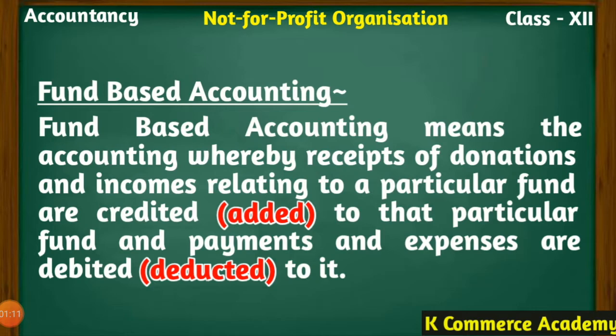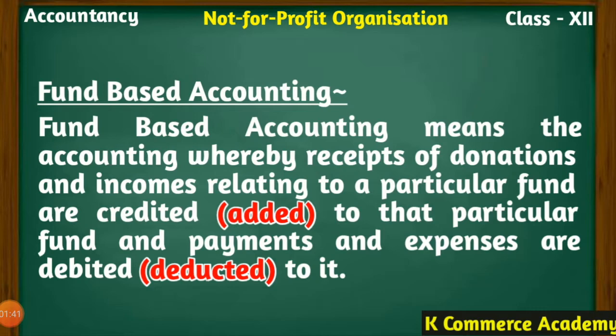Whenever a non-profit organization receives a donation, that donation can be received in two forms. It can be received as a general donation, which that NPO can utilize for any purpose, or that donation can be received for a specific purpose. When the donation is received for a general purpose, it is considered to be revenue in nature. It is credited to the credit side of the income and expenditure account.